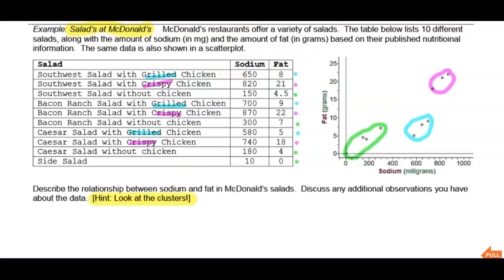Then let's see the ones down in the green. Without chicken, without chicken, without chicken, side salad. Without chicken, I can assume. So definitely see a pattern there with respect to the type of chicken the salad has.